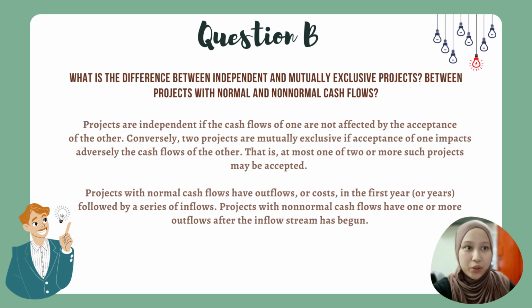Question B. What is the difference between independent and mutually exclusive projects, and what is the difference between projects with normal and non-normal cash flow? Projects are independent if the cash flows of one are not affected by the acceptance of the other. Conversely, two projects are mutually exclusive if acceptance of one adversely impacts the cash flows of the other. That is, at most one of two or more such projects may be accepted. Projects with normal cash flow have outflows or costs in the first year, followed by a series of inflows. A project with non-normal cash flow has one or more outflows after the inflow stream has begun.